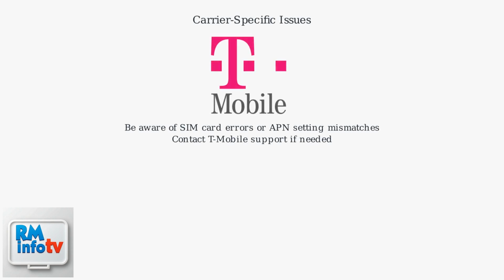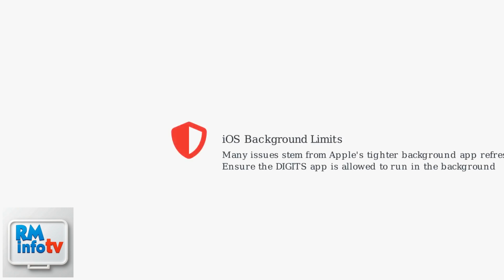Also, be aware of potential carrier-specific glitches like SIM card errors or APN setting mismatches, and contact T-Mobile support if needed. Many issues stem from Apple's tighter background app refresh limits on iOS, so ensure the Digits app is allowed to run in the background.